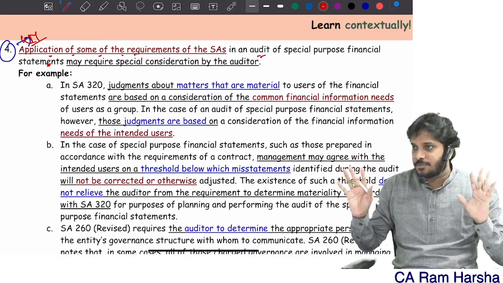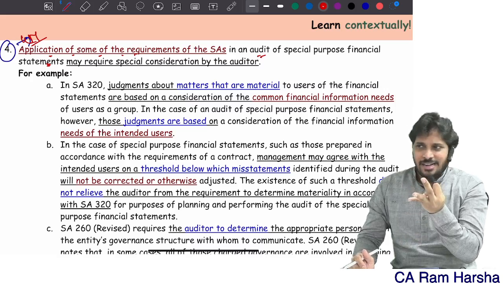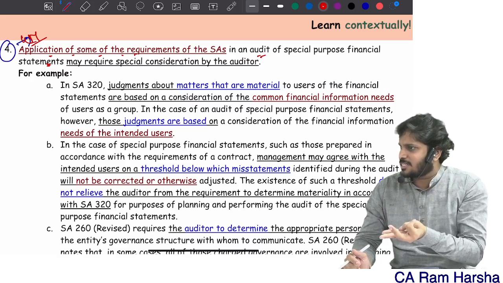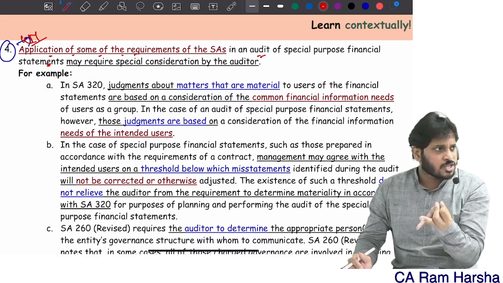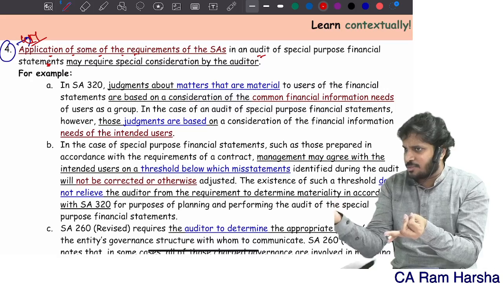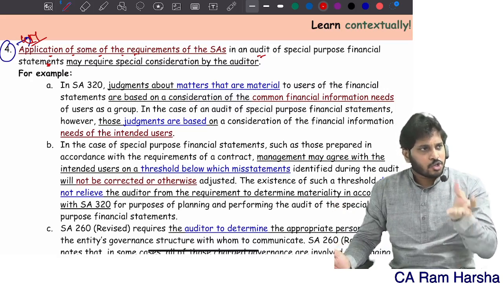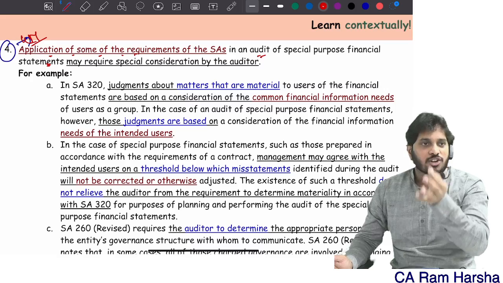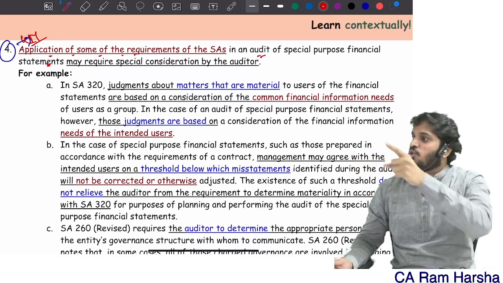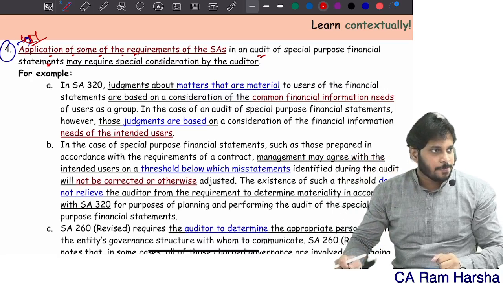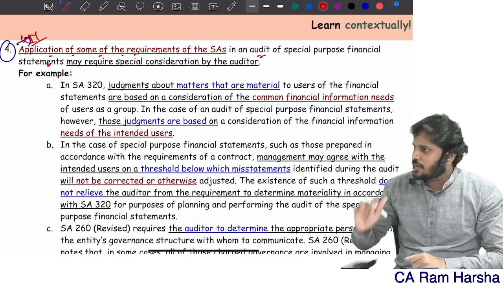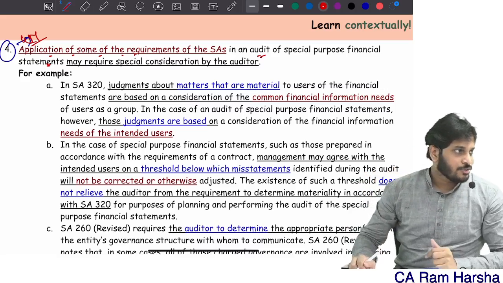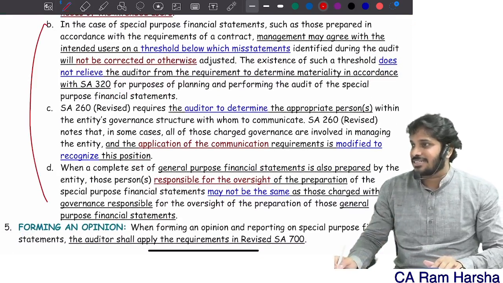Give examples. SA 320 we can apply. SA 500, whether evidence obtained by us is sufficient and appropriate. Even in special purpose framework we should apply the same principles. How to audit special purpose financials? You do some risk assessment procedures, you do further audit procedures, all that you do. 315 we can apply. 260 you can apply. 570 you may have to check if at all there is a requirement. Not every standard will be applicable. 210 is applicable. You have to establish terms of engagement, right? When you're doing audit of special purpose financials, don't you require an engagement letter, which exactly defines what you have to do and what you're not supposed to do? Are you clear? Here they have given a few examples, that's it.